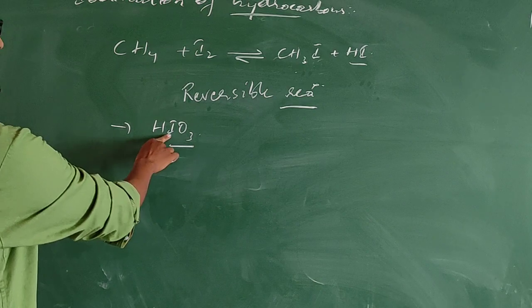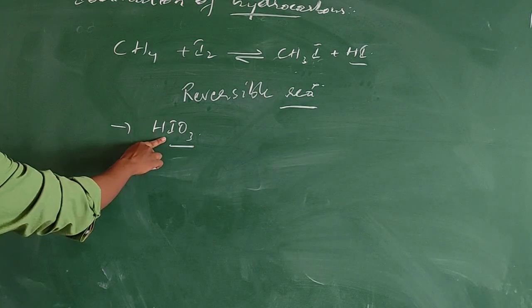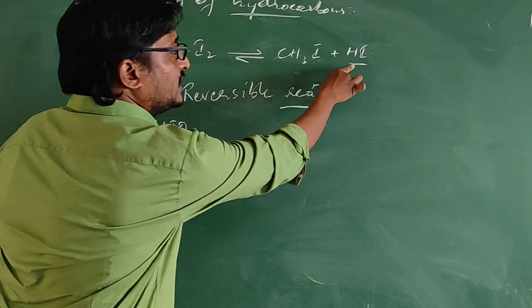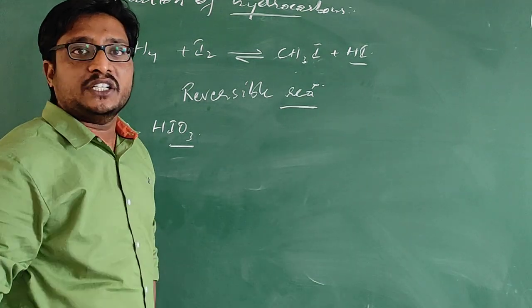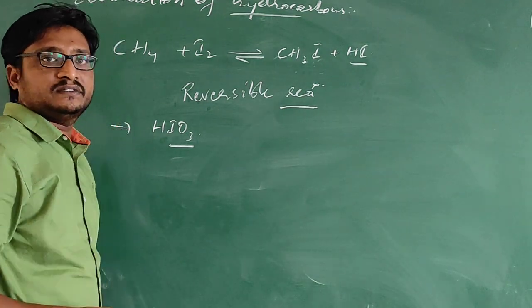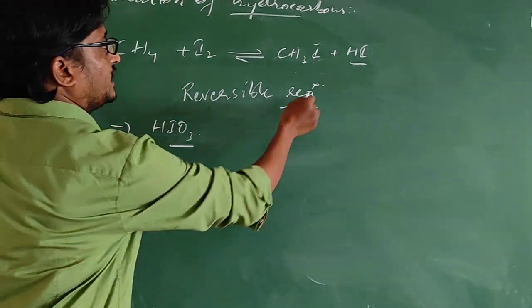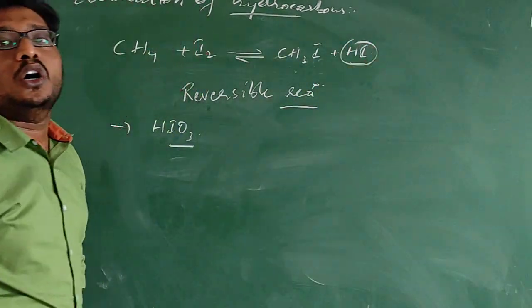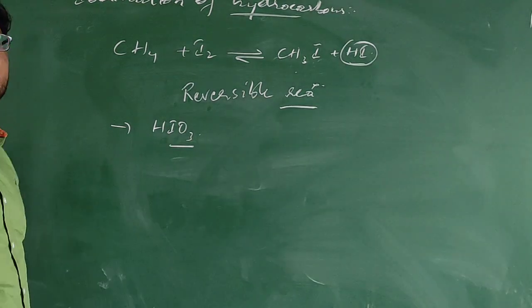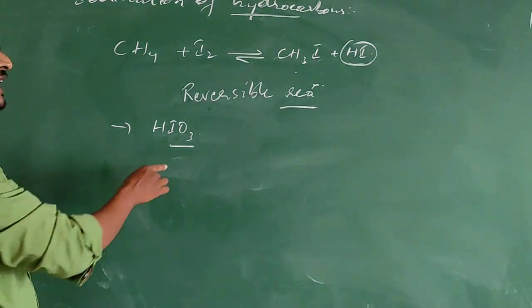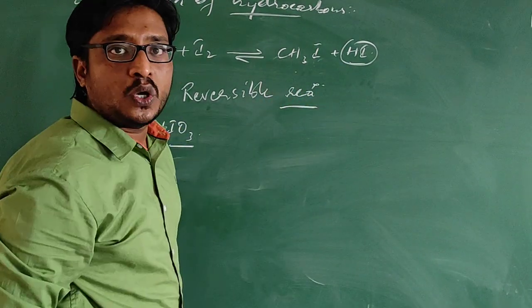When we are adding iodic acid, it will react with the hydrogen iodide and convert that into iodine. It will make the hydrogen iodide to undergo oxidation. So it is acting as an oxidizing agent.